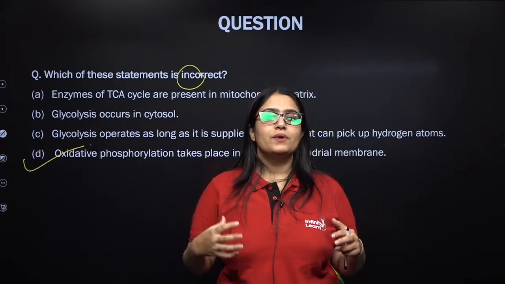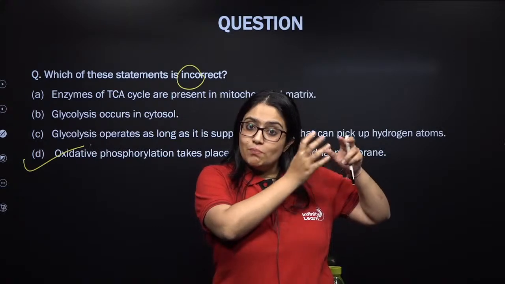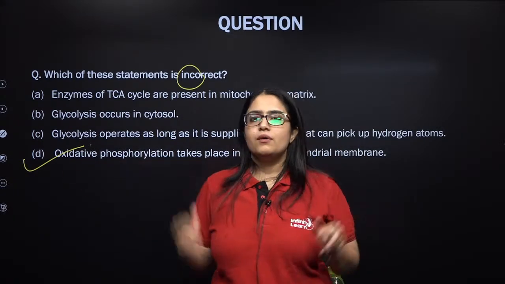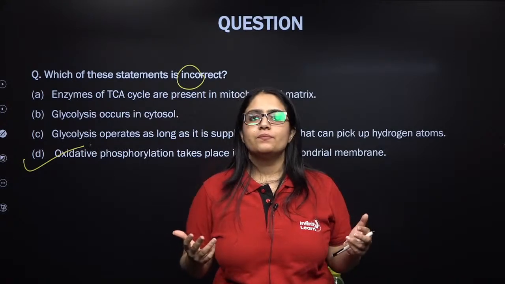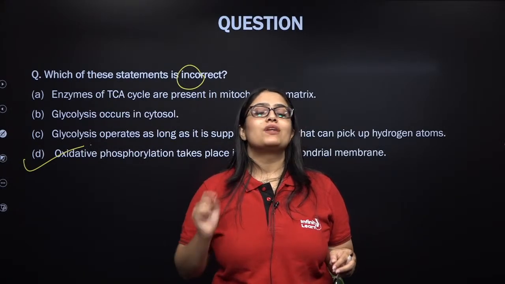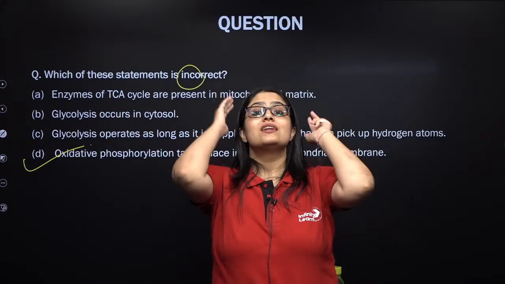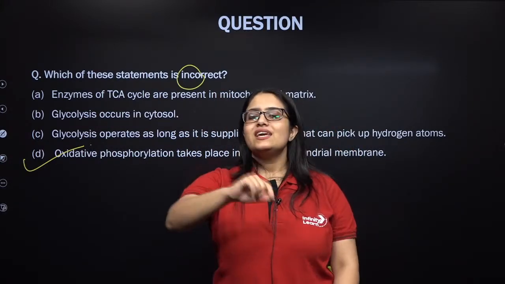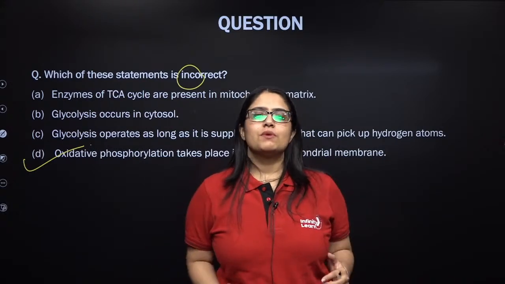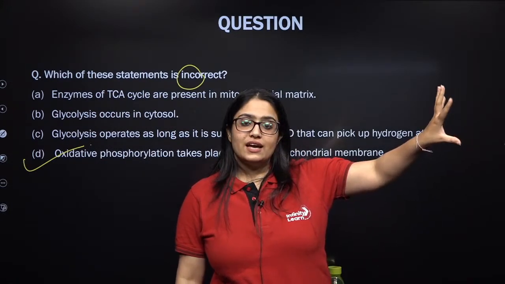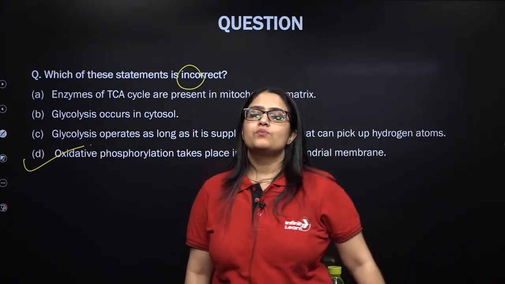So who is going to help the H plus ions come back from the intermembrane space to the matrix of mitochondria? Who is going to help? The CF0 particle, which is part of complex number 5, present in the inner mitochondrial membrane. The CF0 particle will act as a transmembrane channel. It helps in facilitated diffusion of H+ ions from the intermembrane space back to the matrix.